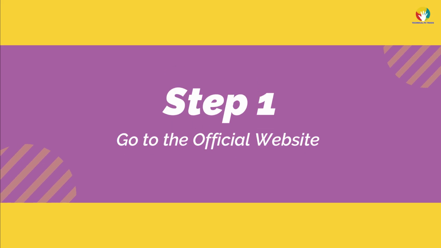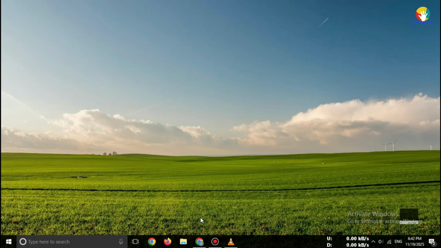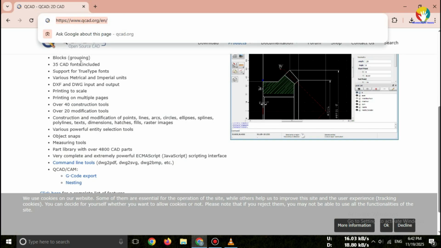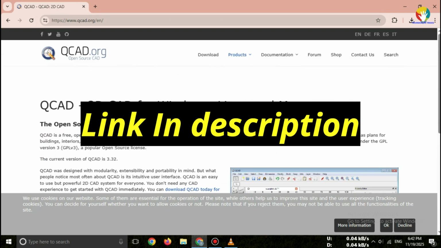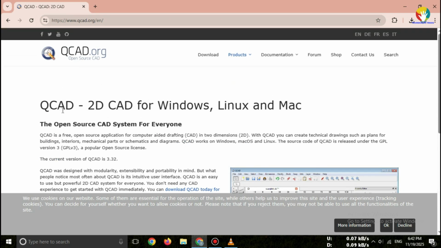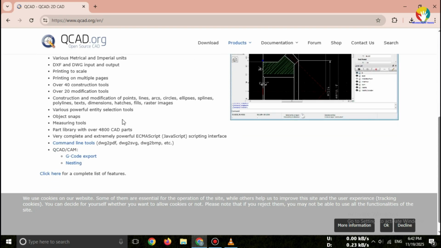Step 1. Go to the official website. Open your browser and search for QCAD 2025 Free Trial Official Website, or directly, link in description. Always download QCAD only from the official website to avoid malware or fake installers.